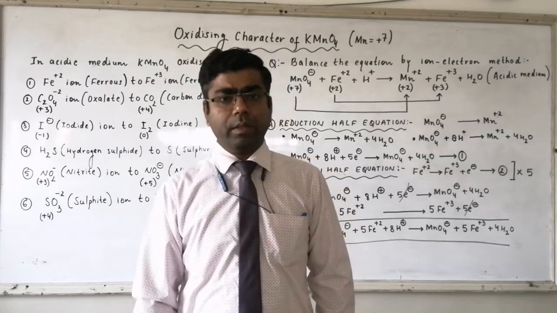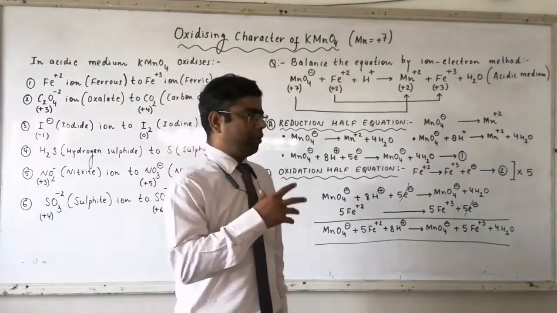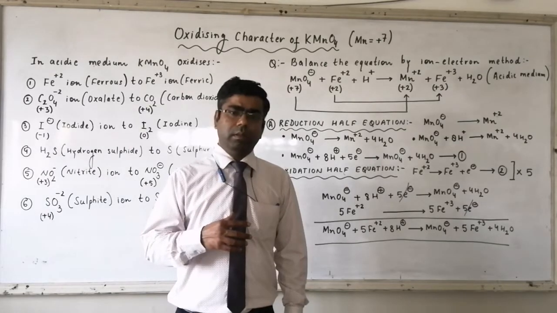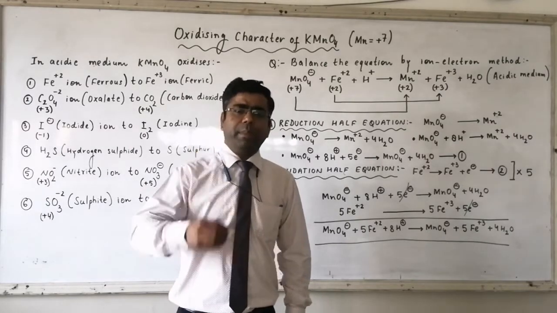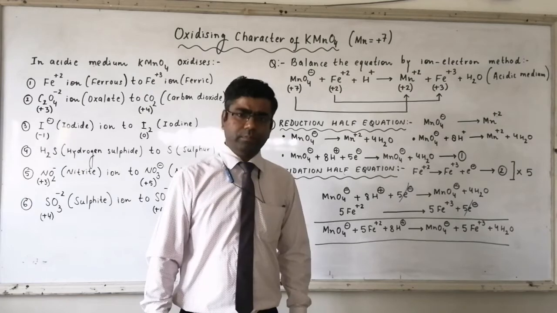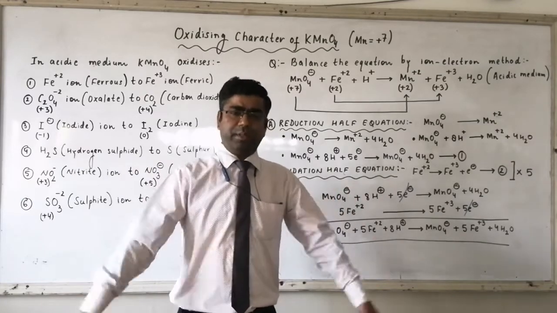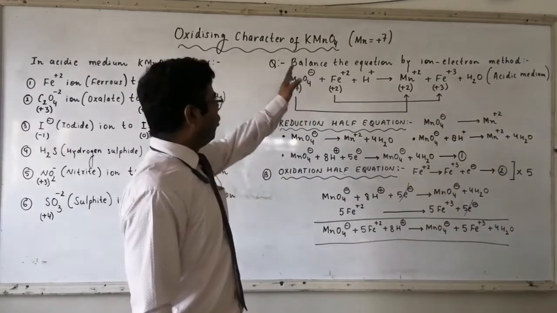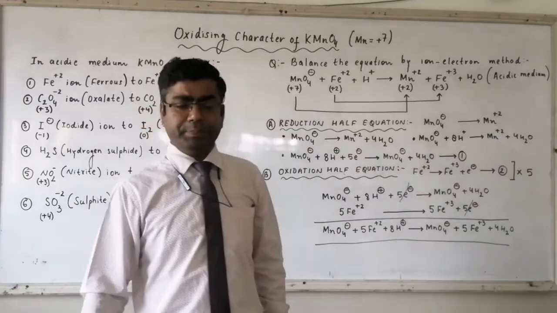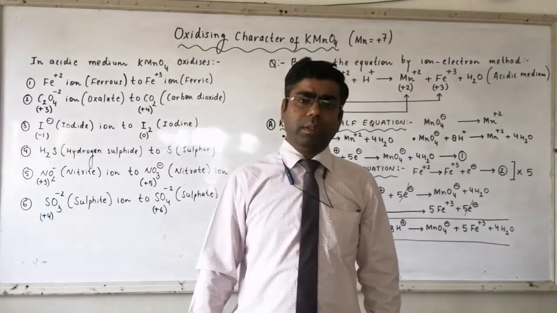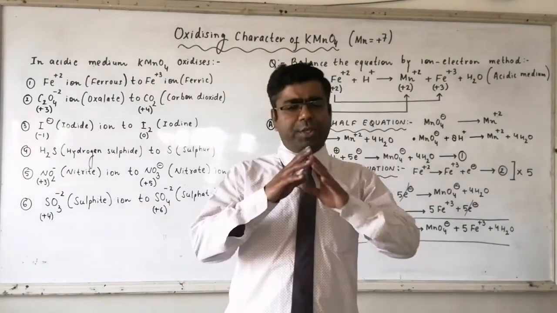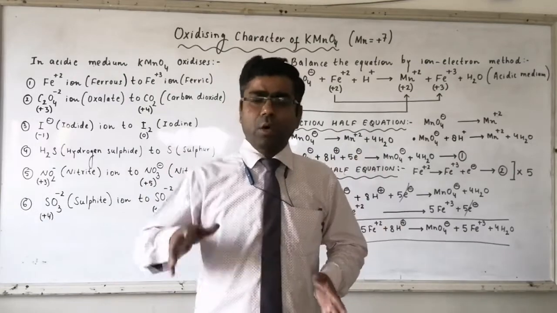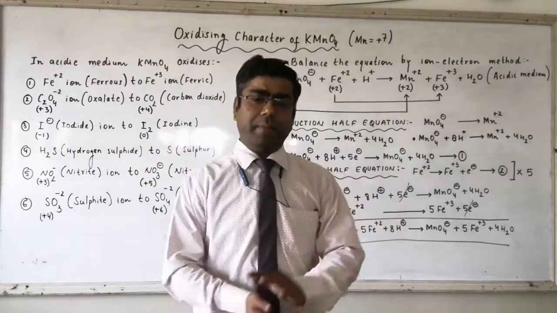Now, whenever we talk about the reaction of potassium permanganate, we are talking about a redox reaction. Then normally we remove potassium from here, because potassium undergoes no change in redox reaction. It remains as K+ ion on the right hand side as well as the left hand side.